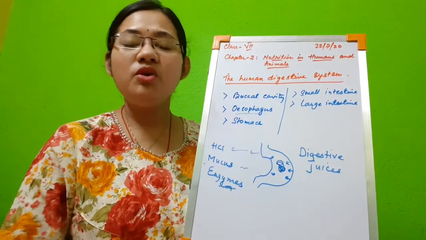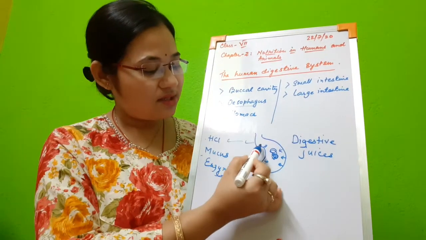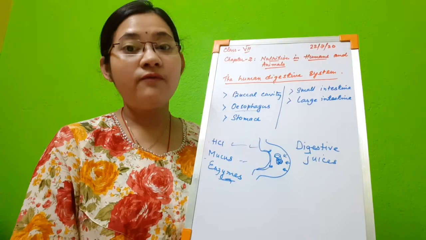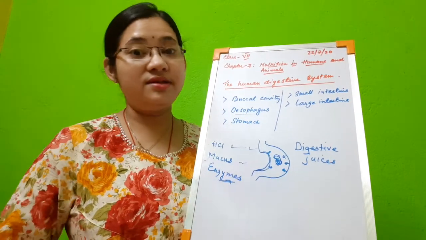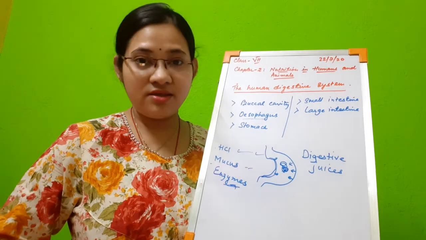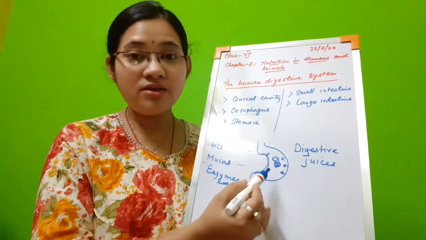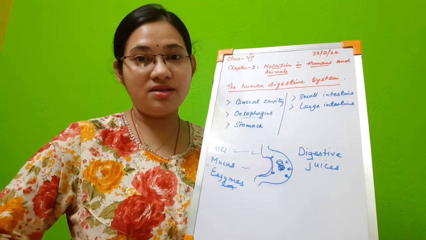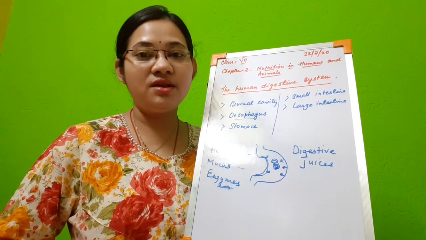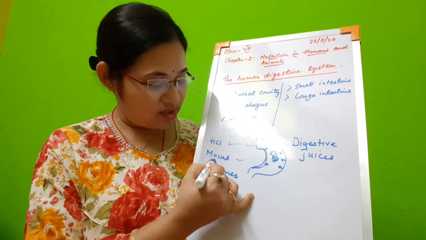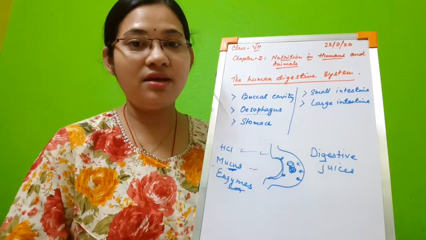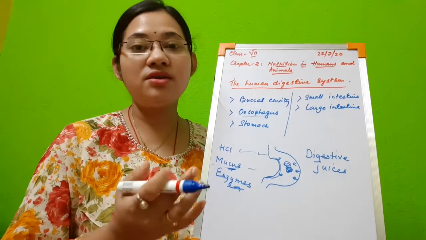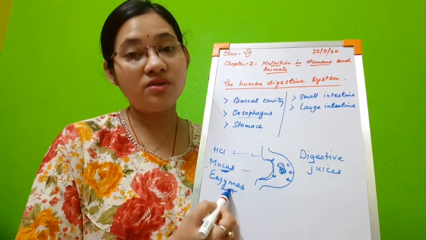Then comes mucus. Mucus is a fluid type of substance that is released by the wall of the stomach. The mucus protects the inner lining of the stomach from the action of HCl, because HCl is acid. Sometimes you must have felt a burning sensation in your stomach. That is because of release of too much HCl. So in order to protect the internal lining of the stomach from the action of HCl, mucus protects us from that acidic condition. So the function of mucus is to protect the internal lining of the stomach from the action of not only HCl but other enzymes also.